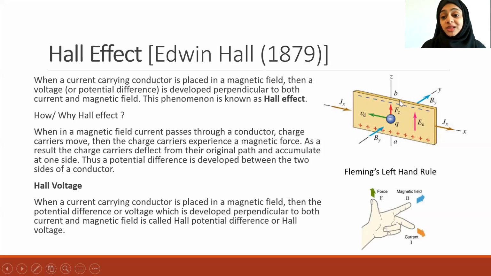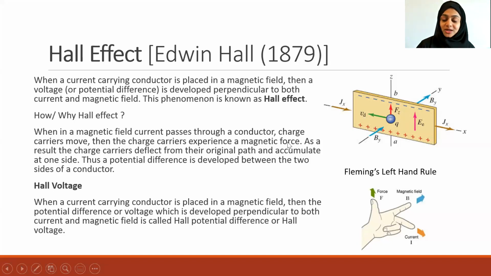So what charge will get accumulated on the other side? If negative charge gets accumulated on one side, what charge? Positive. The opposite charge will get accumulated on the other side.